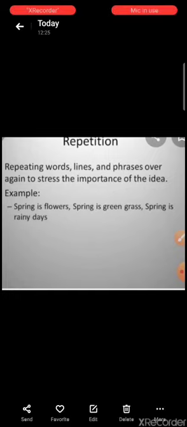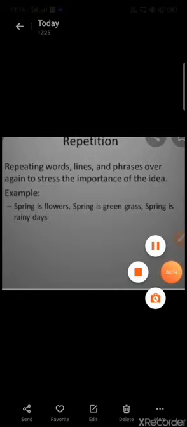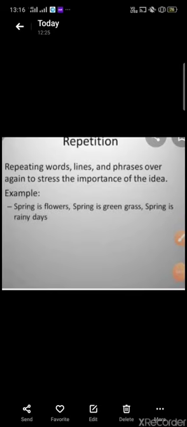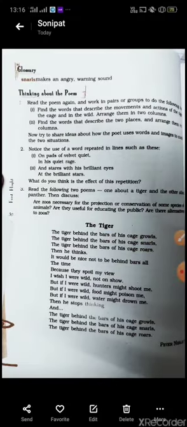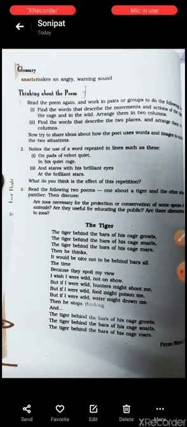So this is what repetition is, and I hope now you have no doubt about the literary devices used in this poem. We have discussed all the literary devices used in this poem, and now students, it's time to discuss the question answers of the poem. Now let's move on to discussing the question answers, the textbook questions which are given under thinking about the poem.